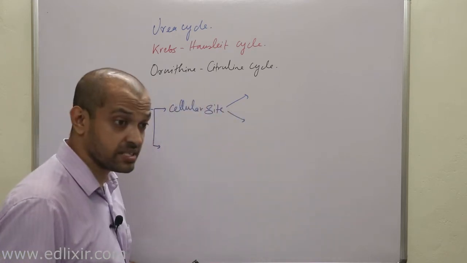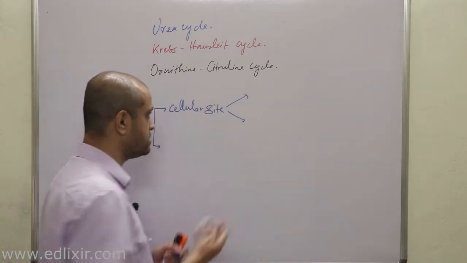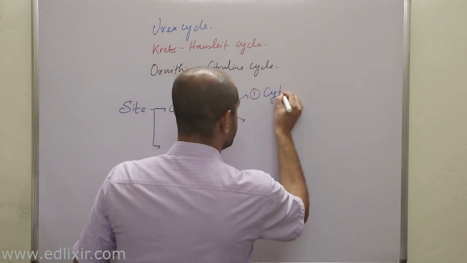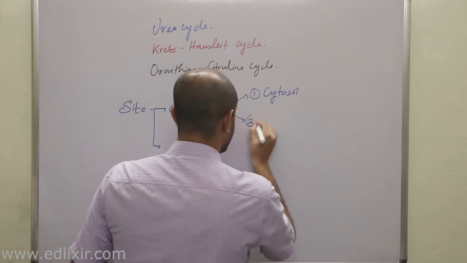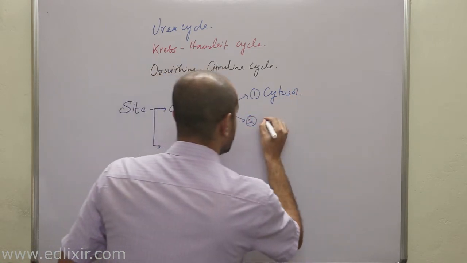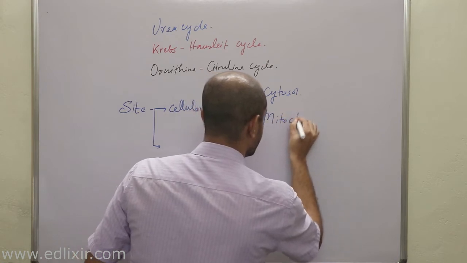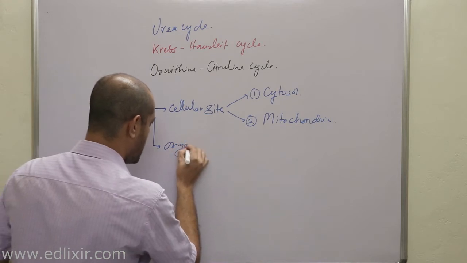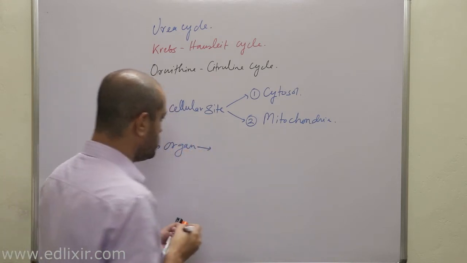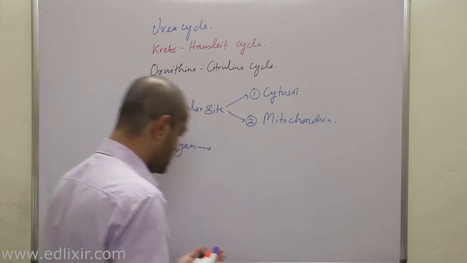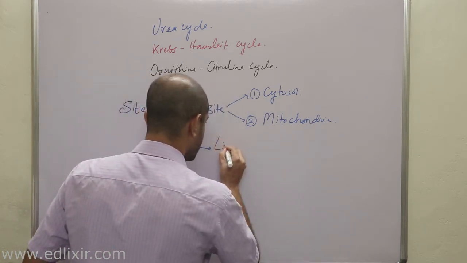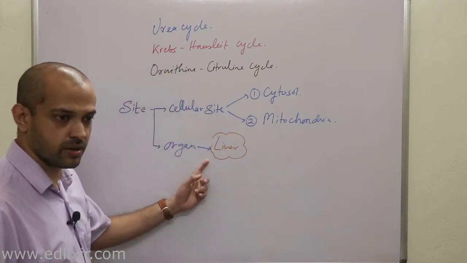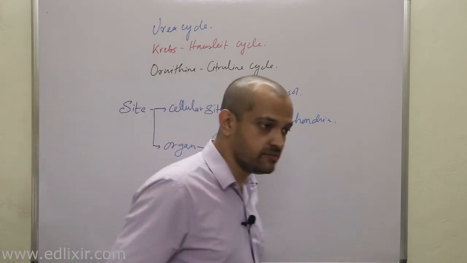This urea cycle takes place simultaneously at two places in the cell, that is number 1, cytosol, and number 2, mitochondria. Clear? But at the organ level, urea cycle is unique to liver only. It is only in the liver where urea is produced. Urea cycle is unique to liver. But urea leaves the body via kidney.